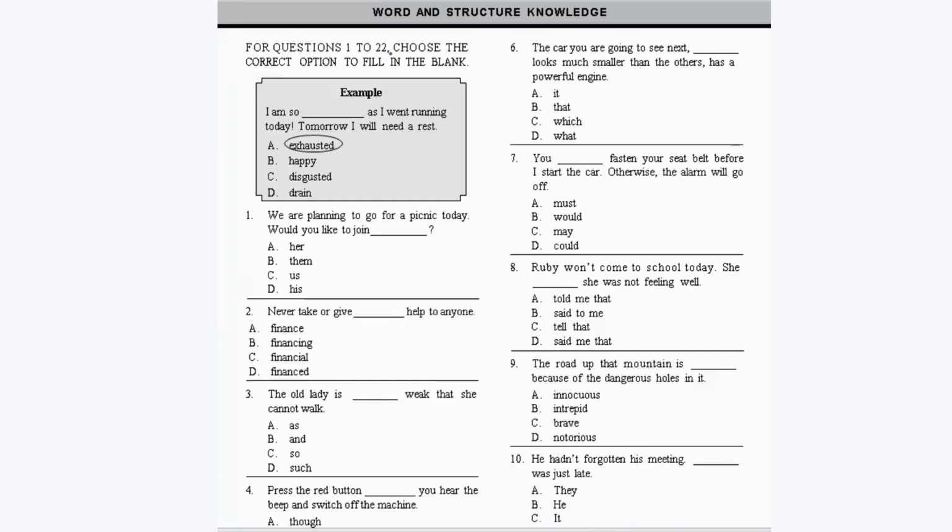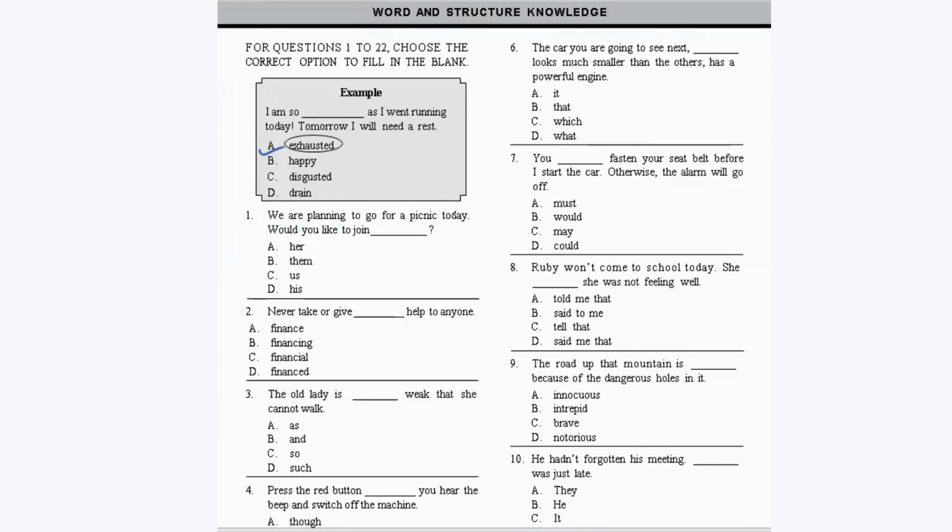For questions 1 to 22, choose the correct option to fill in the blank. For example, if a question is given like, "I am so dash as I went running today, tomorrow I will need a rest." So definitely you're tired, right? So it should be, "I am so exhausted as I went running today, tomorrow I will need a rest." So here option A is your correct answer. Now let's go to the first question of this paper.